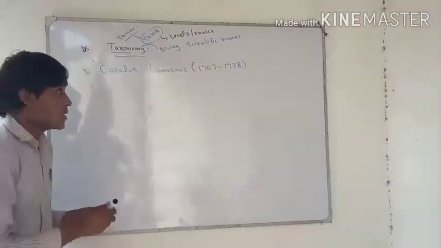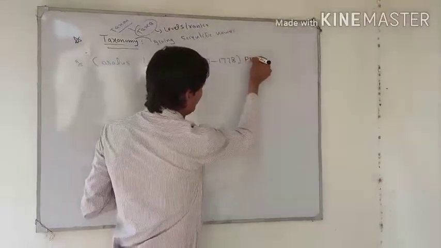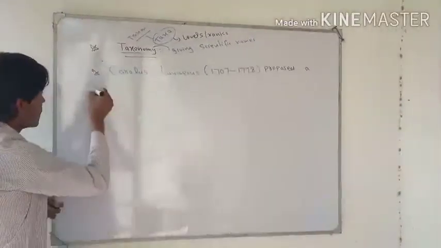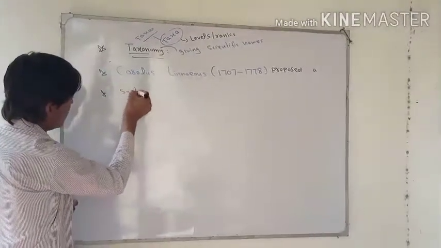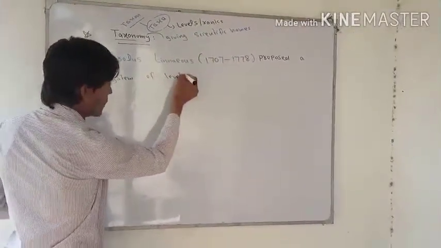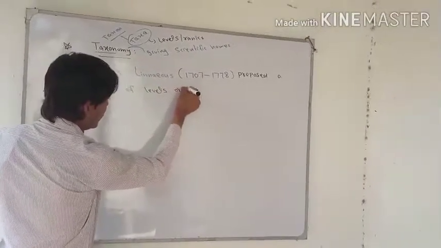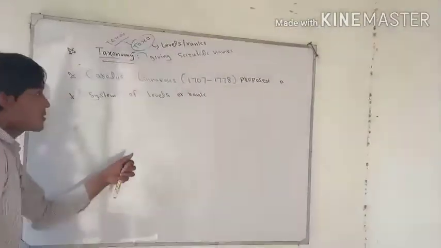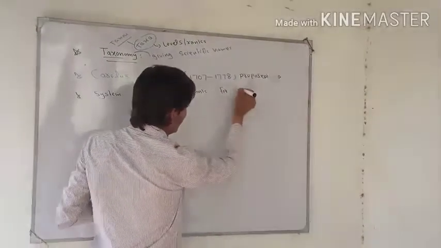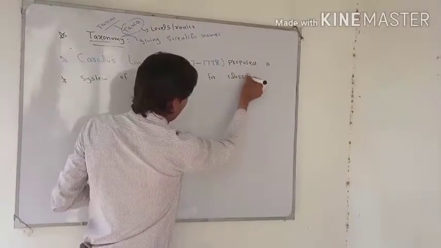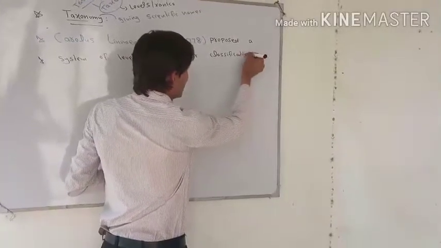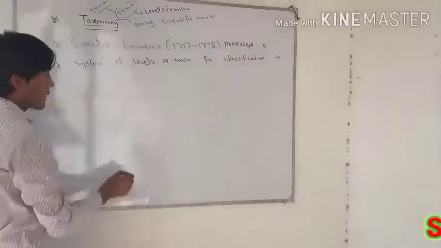He proposed a system of levels or ranks for classification, which is called taxa.